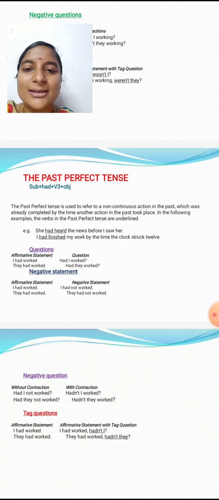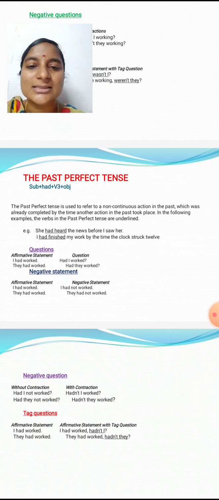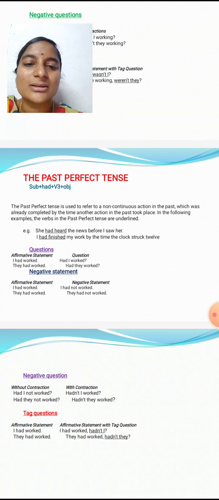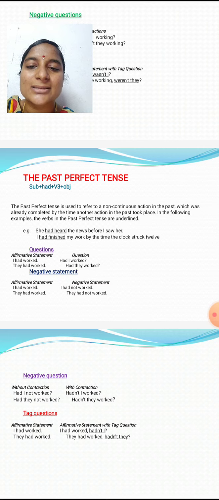For example, she had heard the news before I saw her. She had heard. She is the subject. Had plus V3. Heard, that is the V3 form. And the news is the object. So before I saw her, that is the simple past tense. I is the subject. Saw is the see, saw, seen. Saw is the V2 form. Her is the object. Here two tenses are there: first one simple past and past perfect tense. She had heard the news before I saw her.